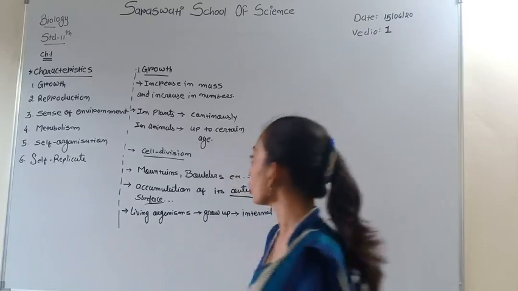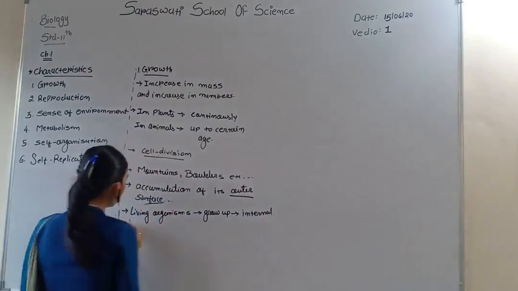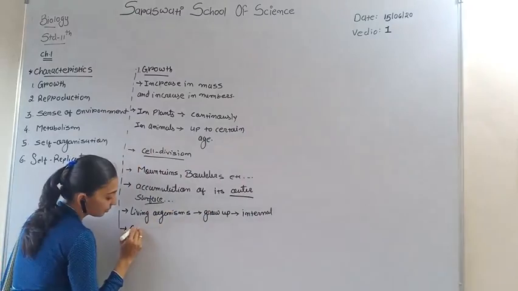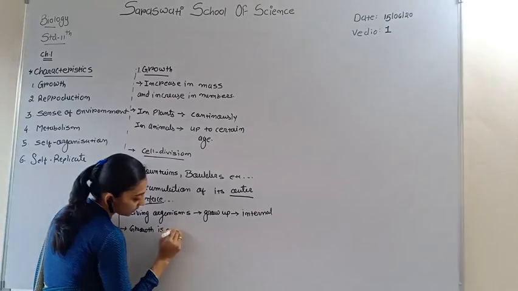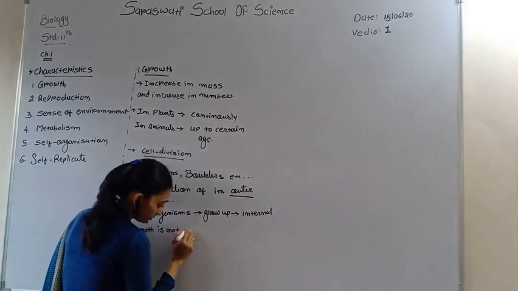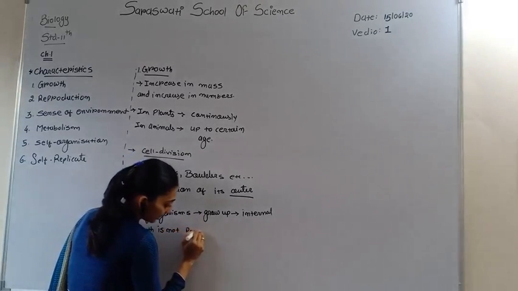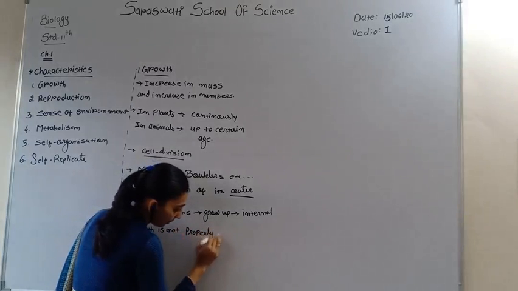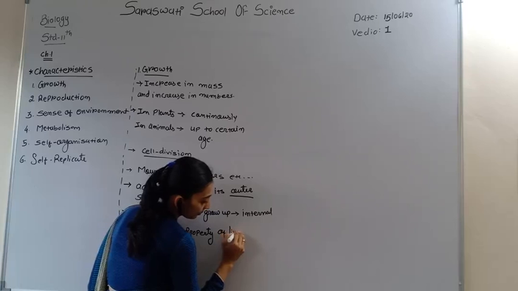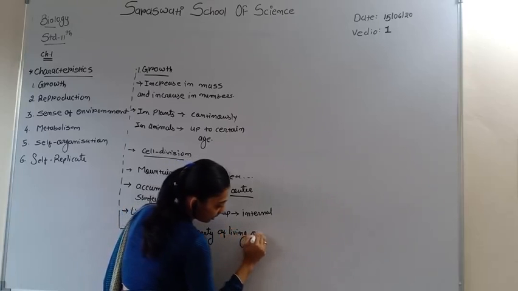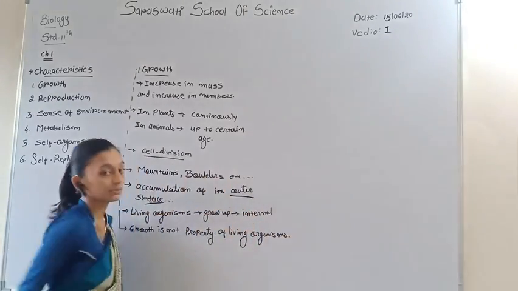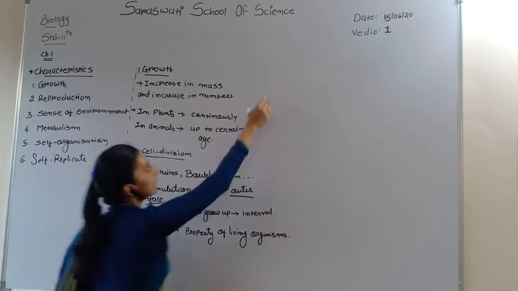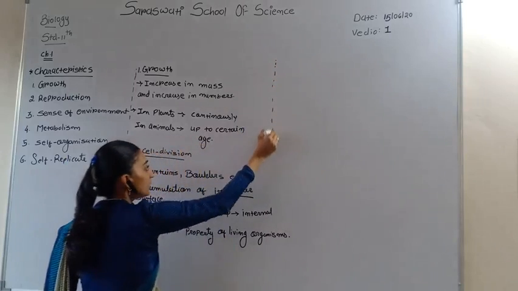So growth is not a defining property of living organisms. This is the first characteristic we have discussed, that is growth.